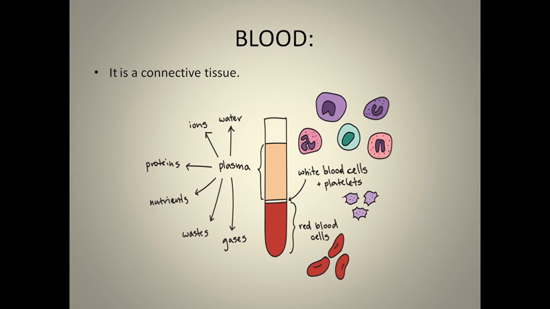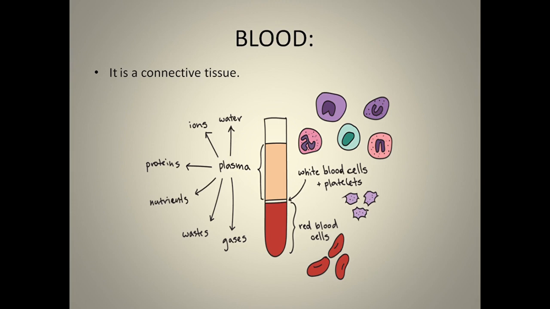When we talk about the components of blood, we mainly have to discuss the plasma. Plasma is a fluid medium which contains the other blood cells. What are the blood cells? We have the white blood cells, the red blood cells, and then the platelets.